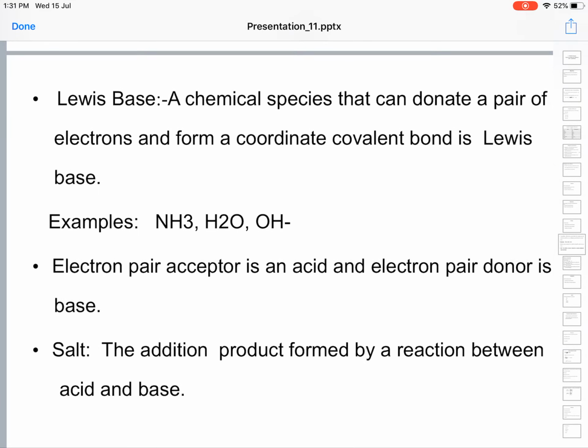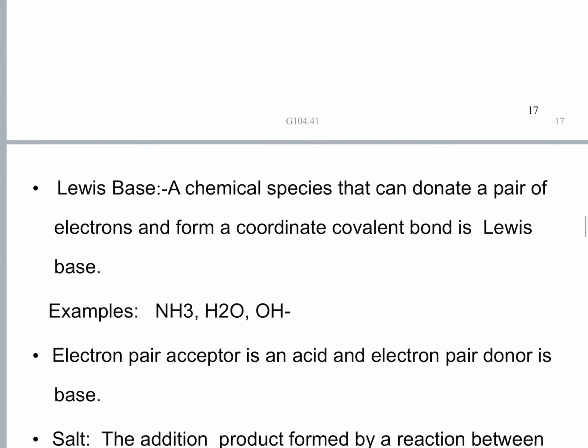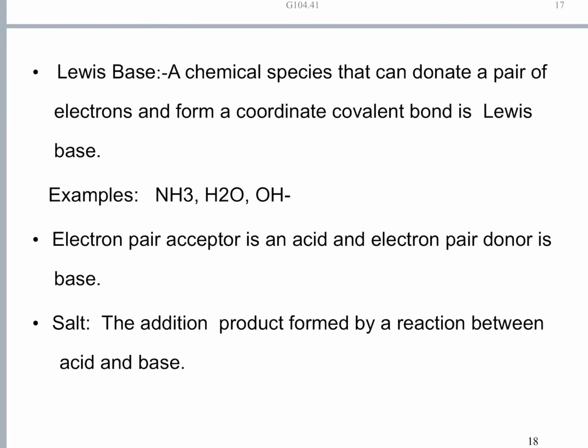A Lewis base is a chemical species which can donate a pair of electrons to form a coordinate covalent bond, that is called a Lewis base. Example: NH3, H2O, OH-. So, an electron pair acceptor is an acid and an electron pair donor is a base according to Lewis theory. It explains acid base behavior in terms of electron pair donation and acceptance.